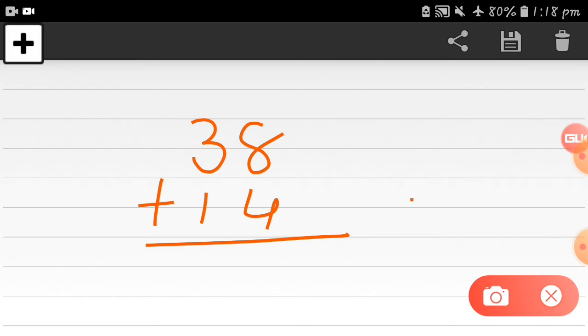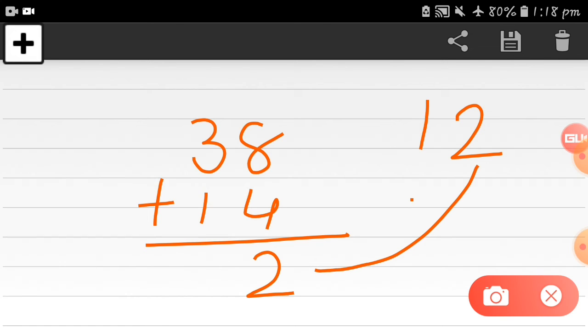Now tell me which number is at the ones place. 8 plus 4 is equal to 12. Just tell me which digit is at the ones place in the 12. So here 2 is at the ones place, right? And as we said, the number 1 will go as a carry forward onto the 3. You can see on the screen, this 2 is at the ones position and 1 will go as a carry forward.